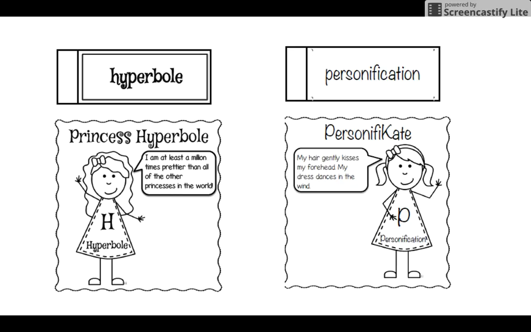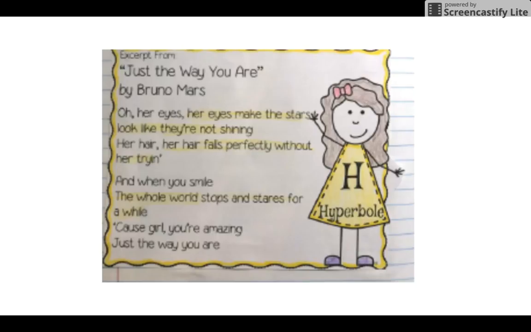The next two that we're going to talk about are hyperbole and personification. And again, we've talked about these already this year. This is really just a review. But for those of you that don't remember, hyperbole is an exaggeration to make a point. So look at some of the examples in this Bruno Mars song.